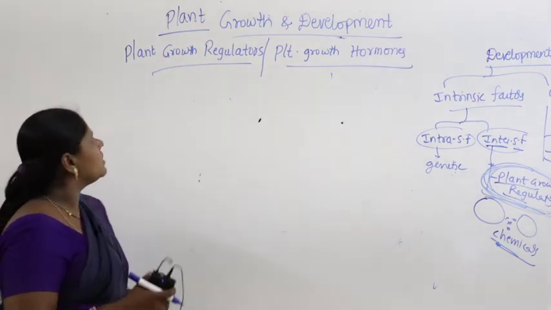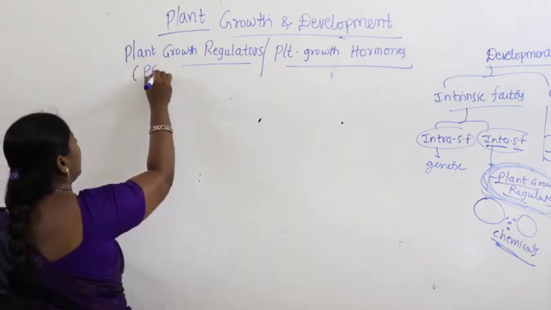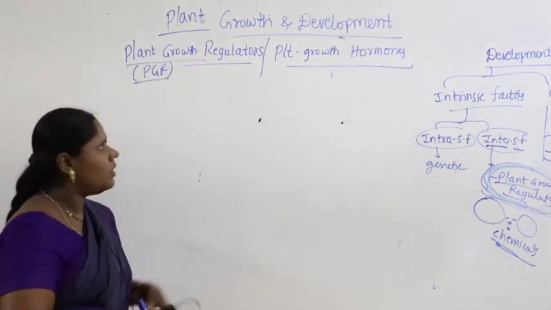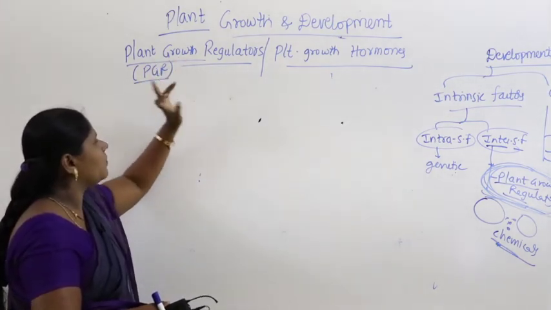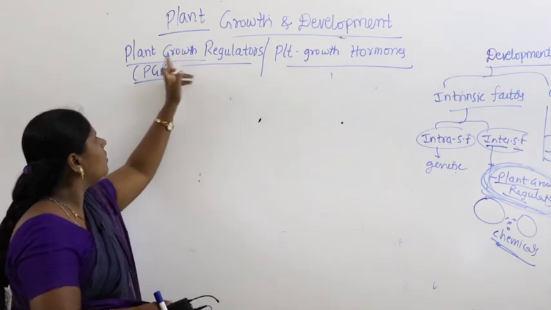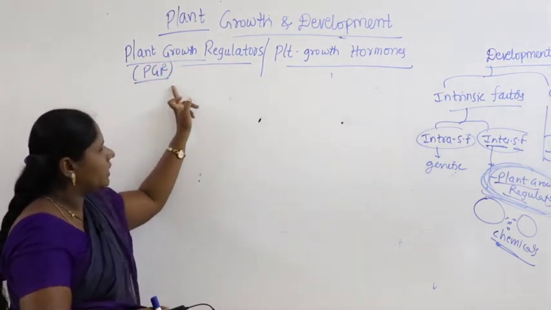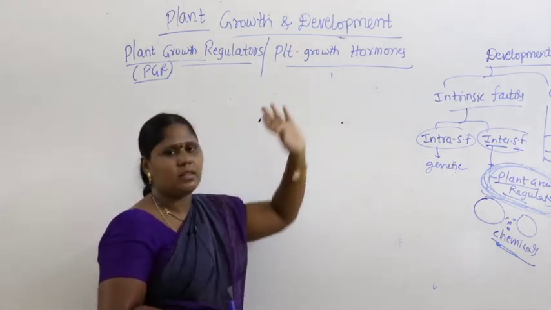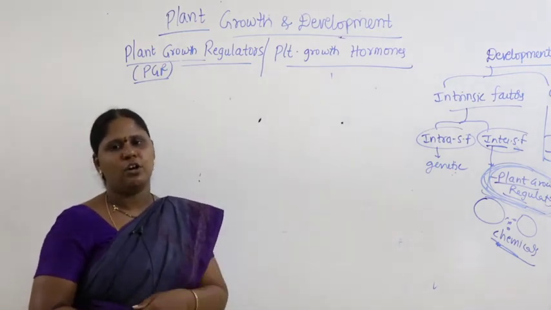In general, we call them plant growth regulators, PGR. What is PGR? Plant growth regulators. Meaning, they regulate or control the growth phenomenon of plants. They are called plant growth regulators, and also plant growth hormones. Why? They are nothing but hormones. They regulate and control the growth phenomenon.